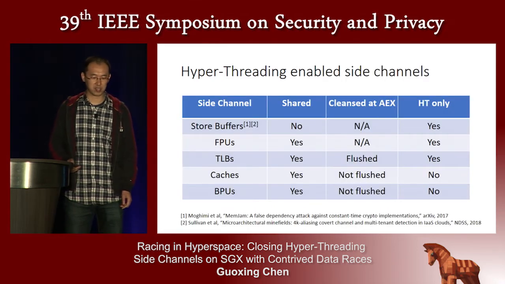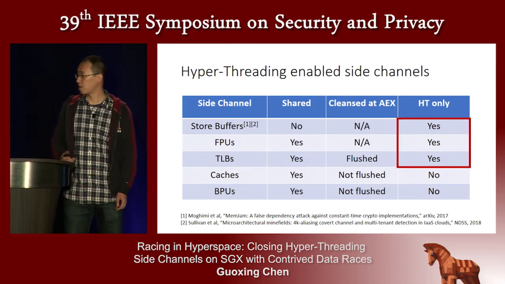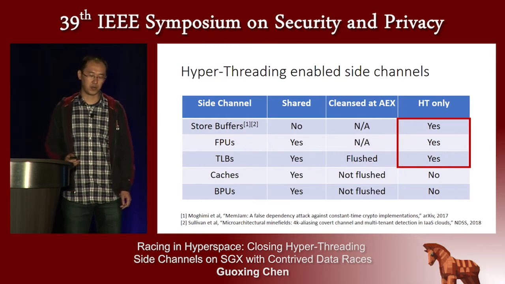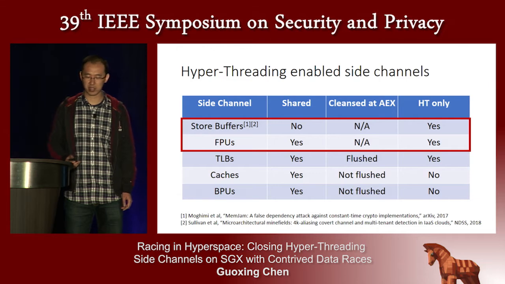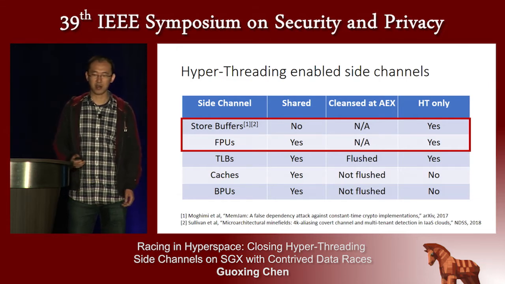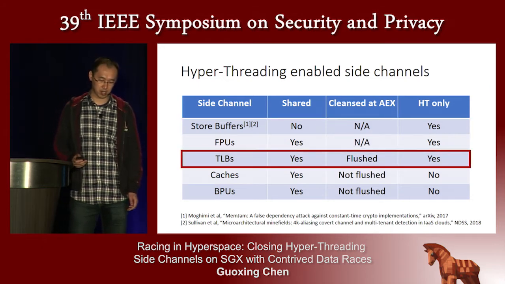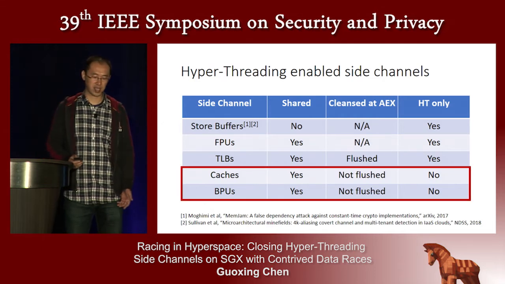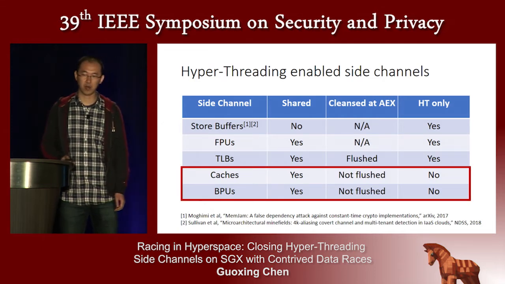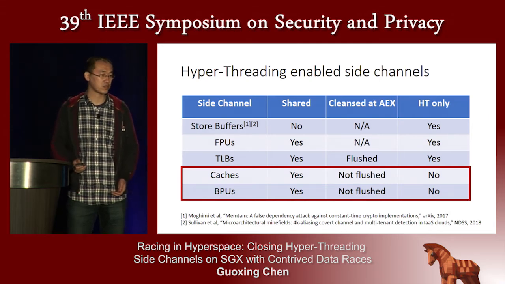This table summarizes the side channels enabled by hyperthreading. The first three can only be exploited with hyperthreading enabled, because the store buffer and the floating point unit, or FPU, side channels can only be exploited by concurrent execution, and the TLBs will be flushed upon AEX. The other vectors, the caches and BPUs, can be exploited with or without hyperthreading, but hyperthreading enables the attacker to steal information without frequently interrupting the enclave.